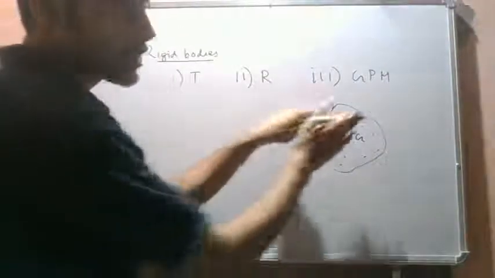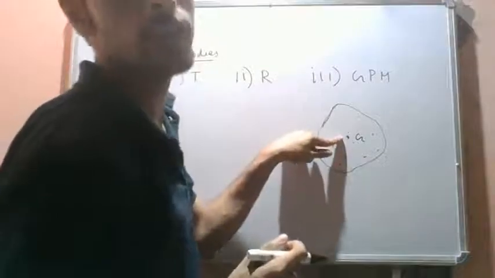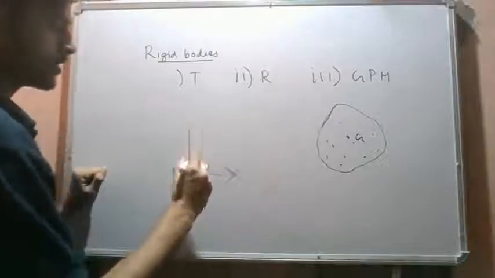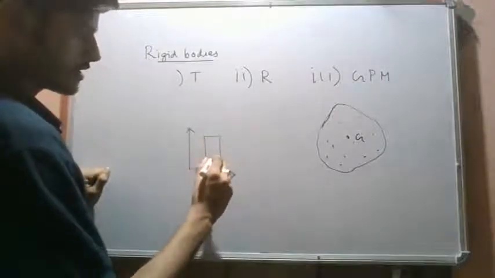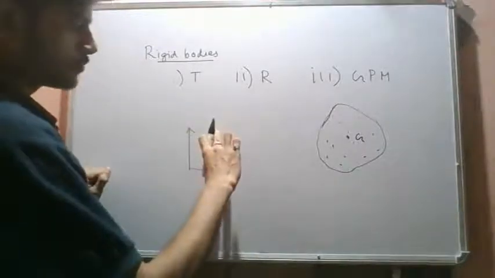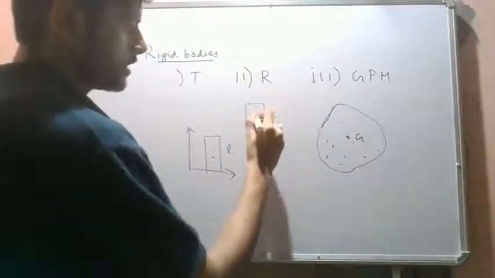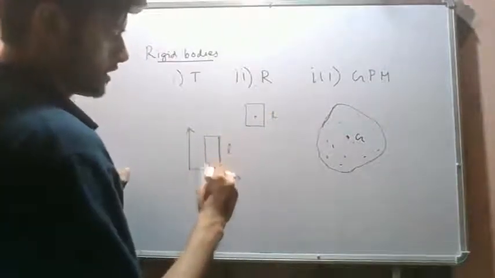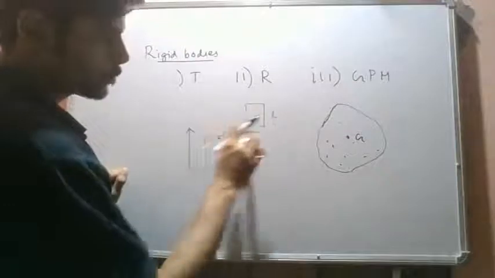Okay, a rigid body might have a significant dimension. While writing the potential energy with respect to our fixed datum, we will write it with respect to the center of mass. That means if we have a rigid body like this, let's say this is our coordinate system, and this is one rod of length L. It has been moved vertically upward, or let's say it comes over here. This is the rod length L, this is the center of mass. Let's say this position is H. From this top to this bottom is, let's say, H.